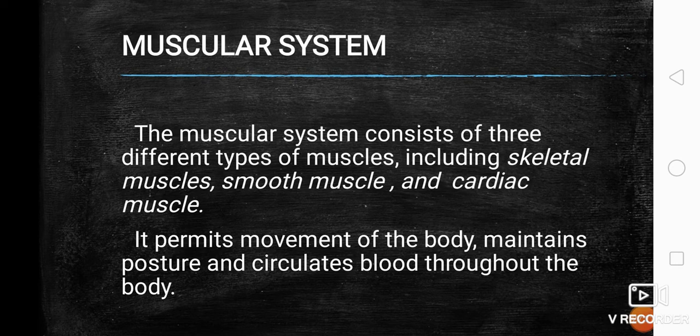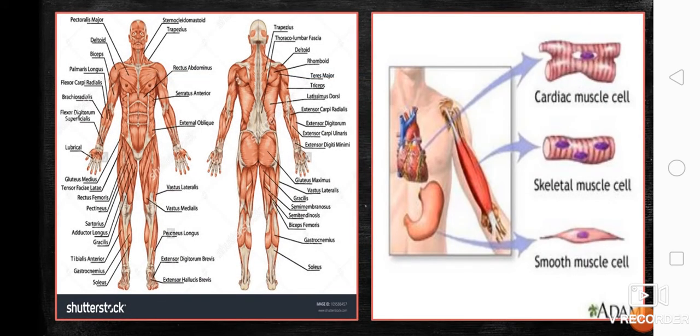And the muscular system consists of those three types, wherein in total we have 600 muscles in our body. As to the skeleton, we have 206 bones. So our muscles are more numerous. So I will just describe the three types of muscles. So let's start with the cardiac muscles.